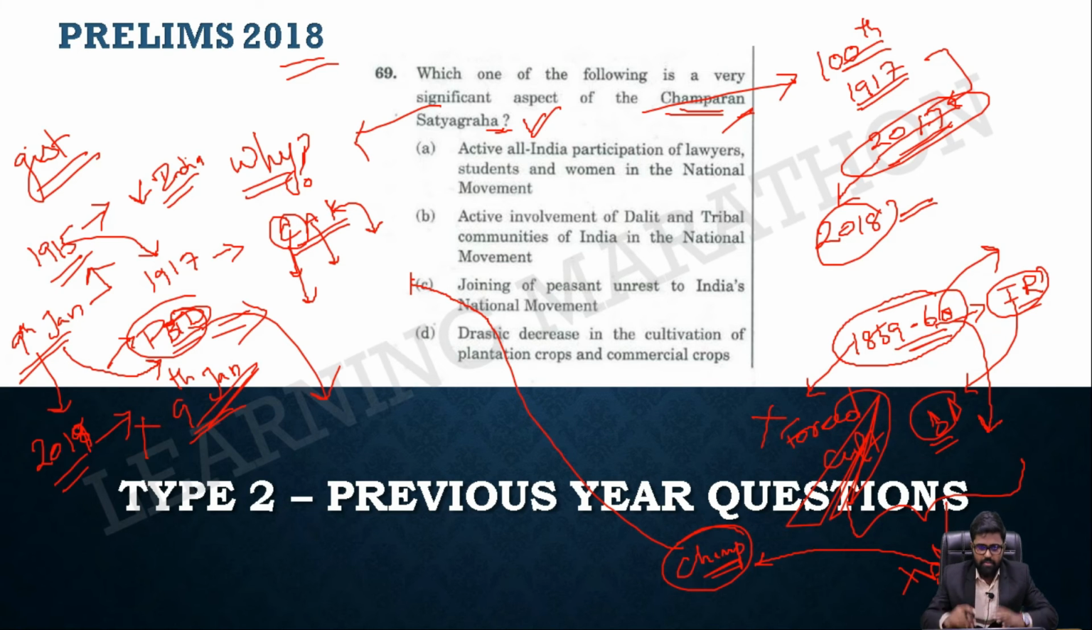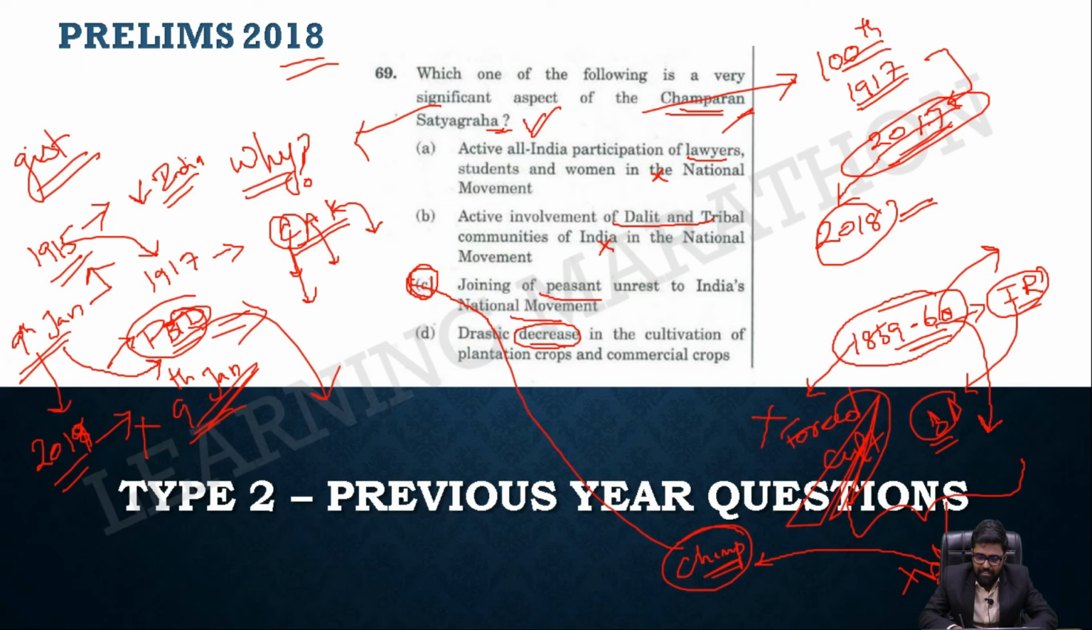Okay, let's go through the options. I just said what is the reason behind it. An active all India participation of lawyers. Where did the lawyers come in here? No, this is a wrong statement. Dalits? No, they are peasants, not tribals or Dalits. This is also a wrong statement. Joining of peasants' unrest to India's national movement. Let's keep this option. This is very good.